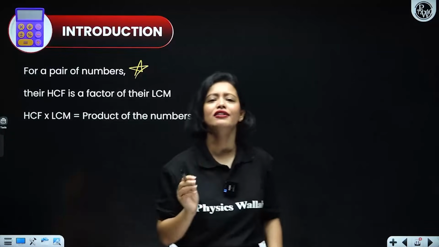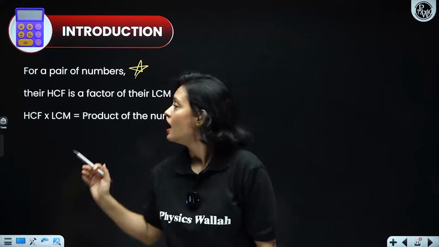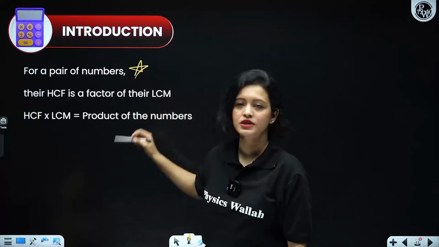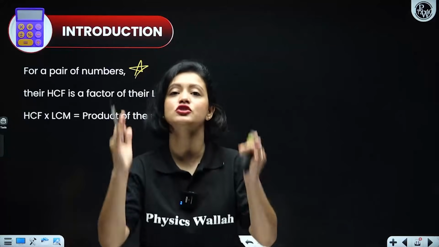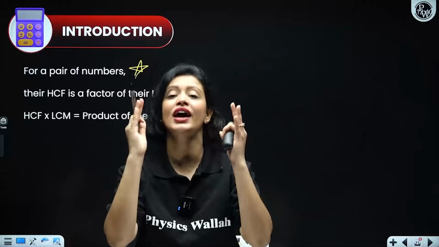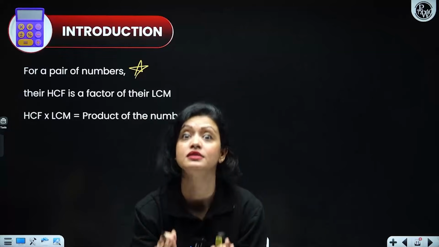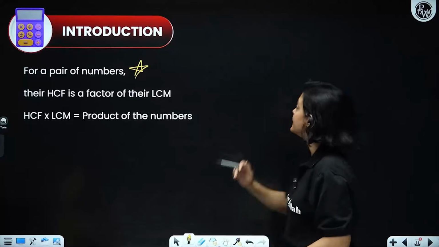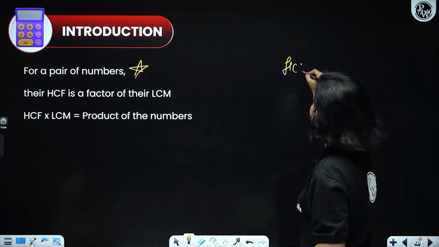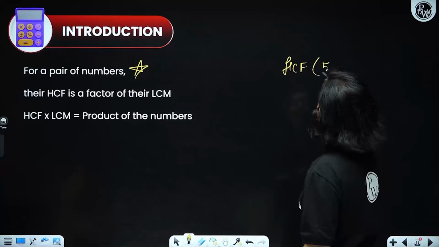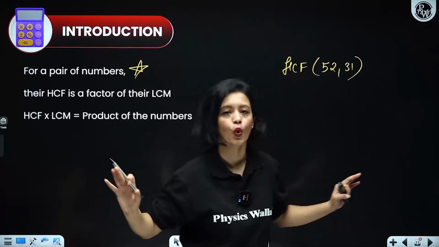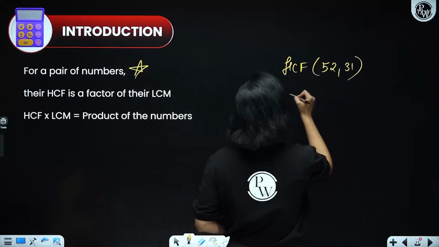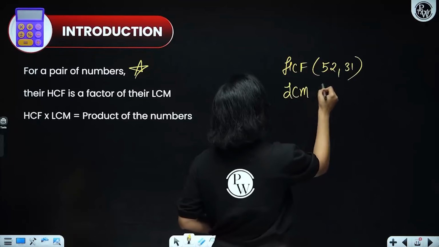Now, let's move on and discuss this very important and very interesting thing, because a lot of problems come from these concepts. First thing first, the HCF of any given numbers is always a factor of the LCM of the same numbers. This is very important. Let's suppose you have the HCF of any two random numbers, 52 and 31, and the LCM of the same numbers.